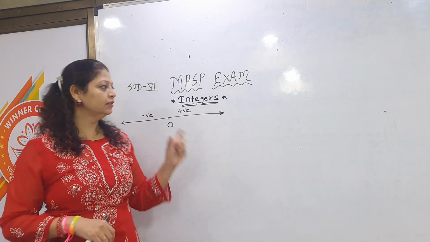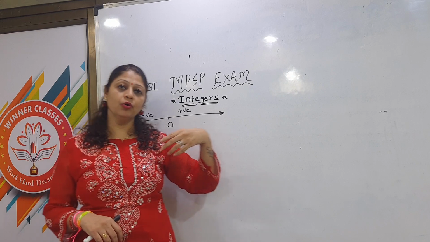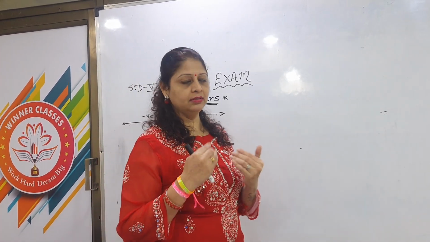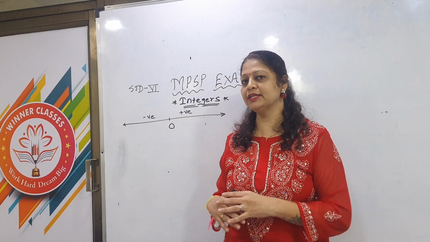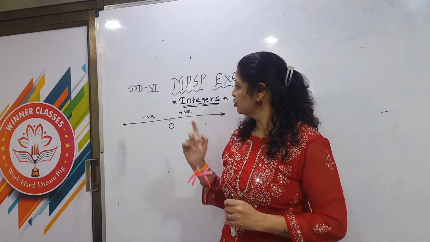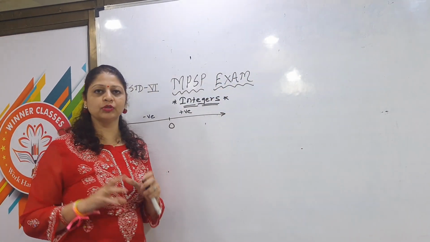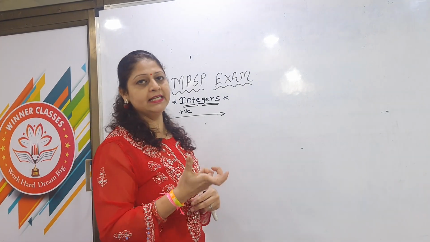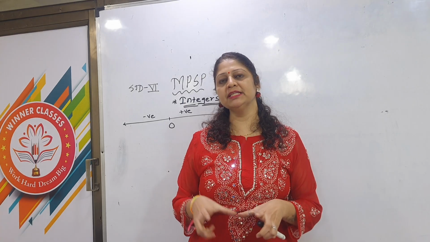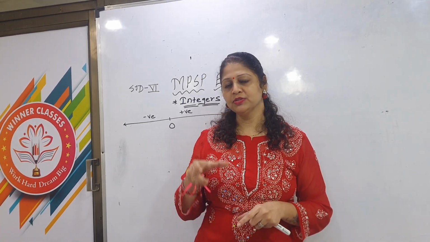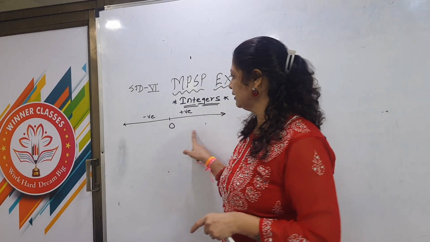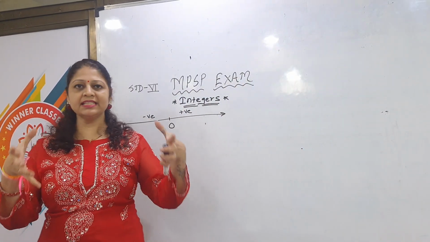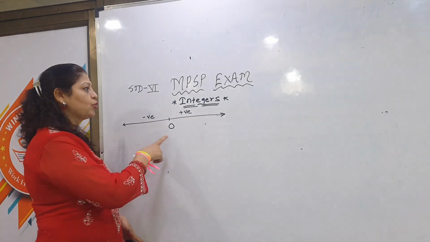Afterward, positive numbers: the numbers whose value is more than 0, that is positive numbers. And the numbers whose value is less than 0, that means negative numbers. Okay, so when someone asks the students what is the meaning of exactly integers, children, integers means a group of numbers. In that group positive numbers are there, negative numbers are there, along with 0. Whatever set we get, that set is called integers.